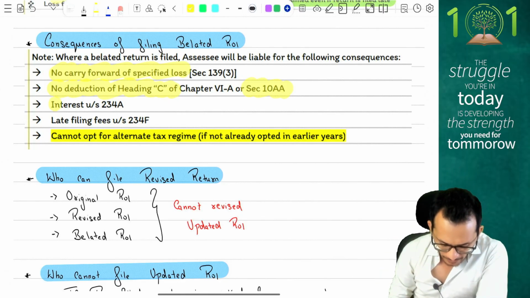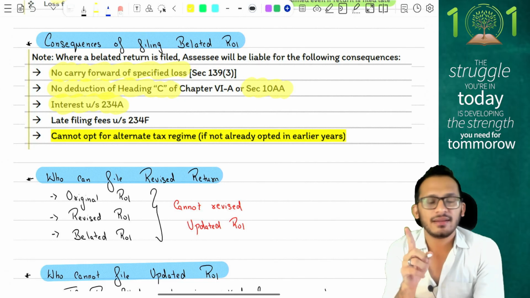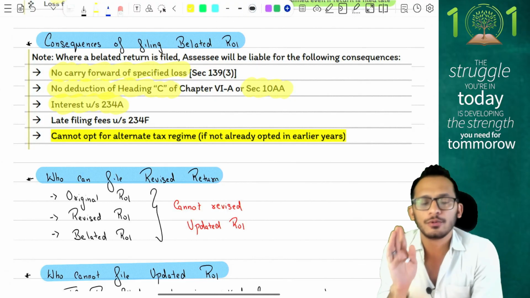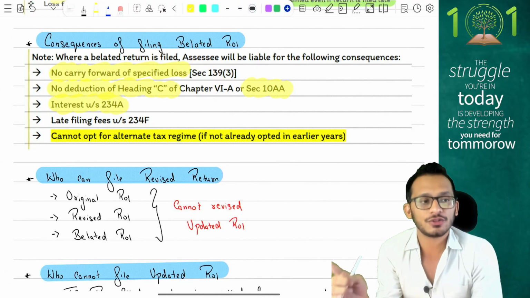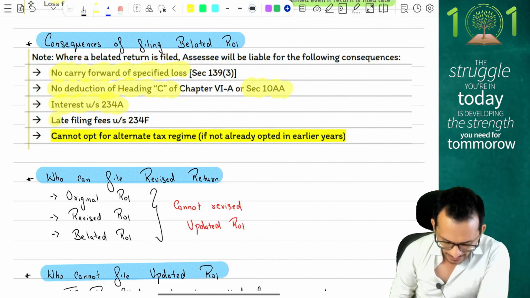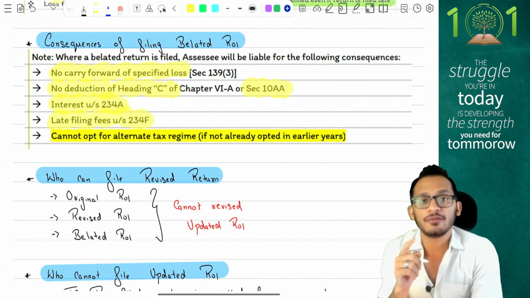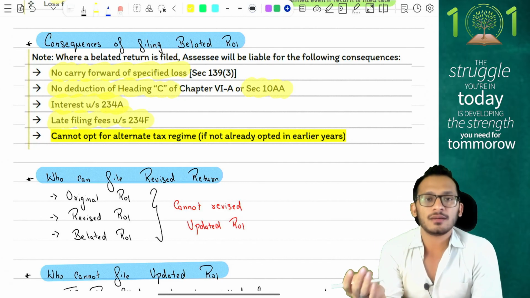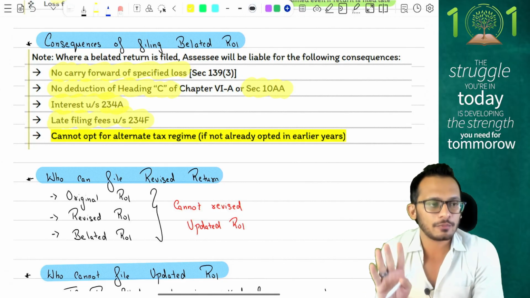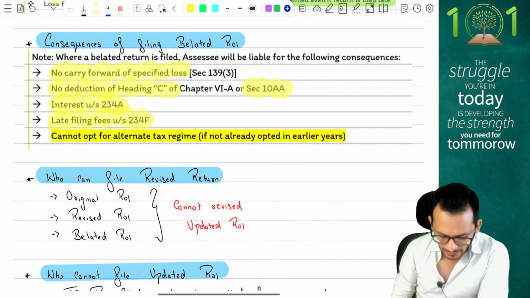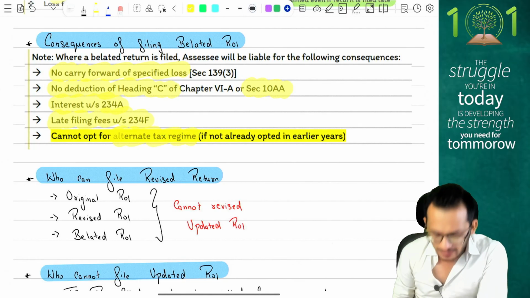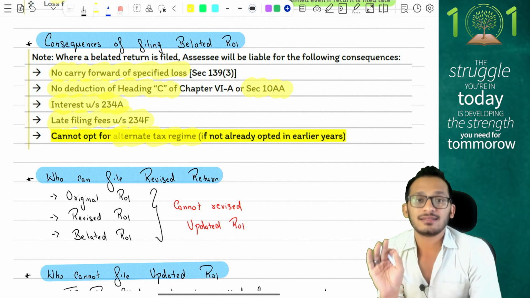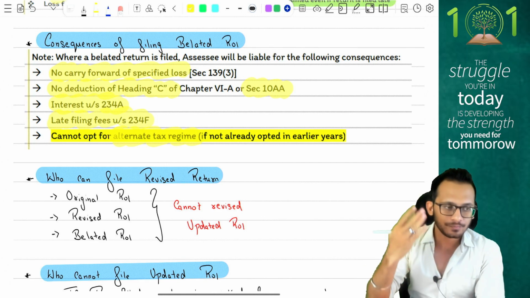Third, you will be liable for interest under section 234A at the rate of 1% per month or part thereof from the day after the due date till the date on which you file your return. Fourth, you will be liable for a late filing fee under section 234F of 5,000 rupees. But if your total income is below 5 lakhs, then the fee is only 1,000 rupees. And the last and most important thing: the person cannot opt for the old tax regime or alternate tax regime. He only has to go for the default tax regime unless the question specifically mentions otherwise.